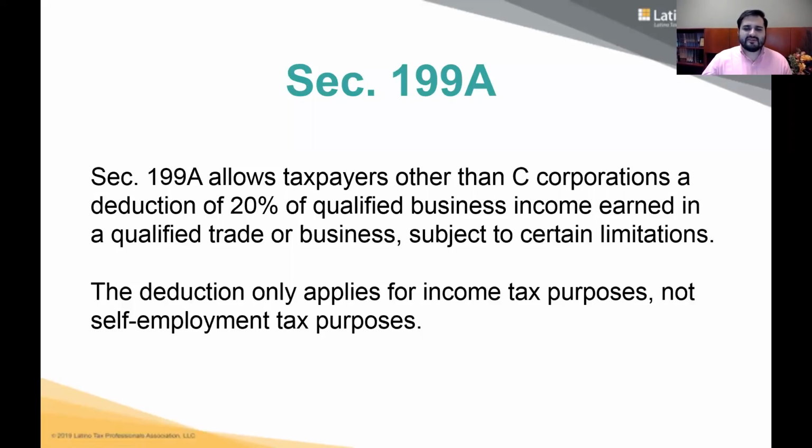But the qualified business income must be earned in a qualified trade or business, subject to certain limitations. Also, the deduction only applies to income tax. It does not apply to self-employment tax. So it's not going to reduce your self-employment tax, so you still have to pay that.